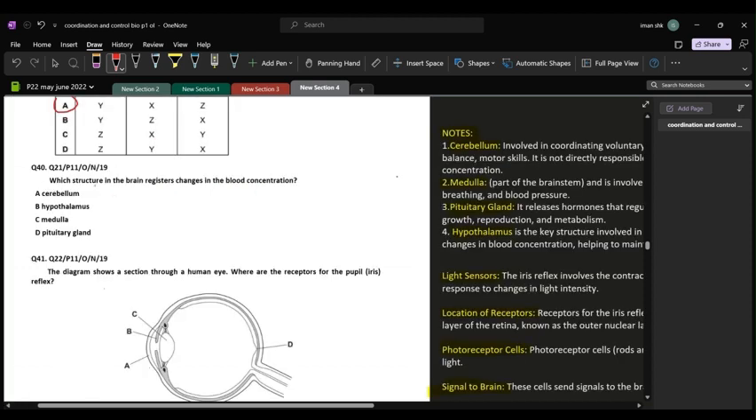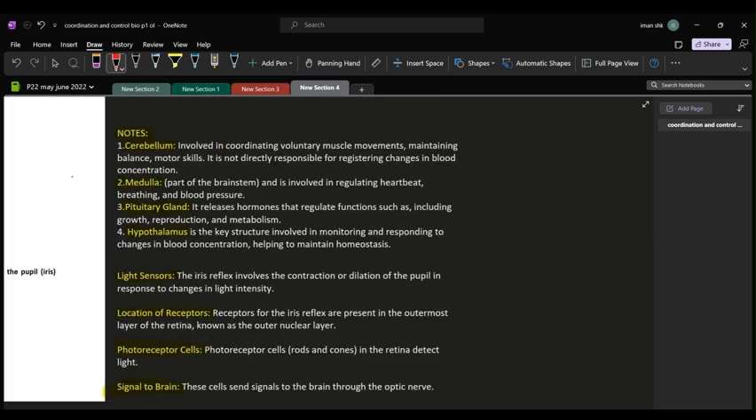Question number 40. Which structure in the brain registers changes in the blood concentration? Is it cerebellum, hypothalamus, medulla, or pituitary gland? We're going to study all the parts of the brain and then identify. Starting with cerebellum, it is involved in coordinating voluntary muscle movements, maintaining balance, and motor skills. तो इससे तो हमें पता चल गया कि it has no direct connection with registration of changes in the blood concentration.